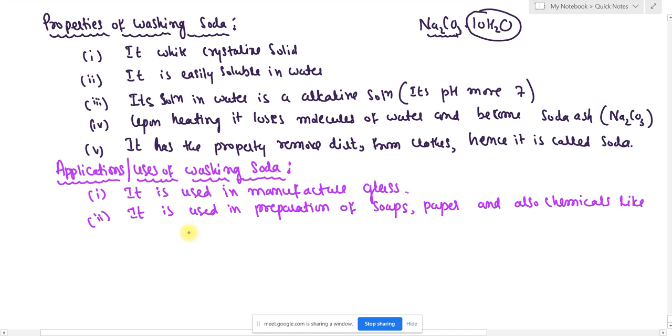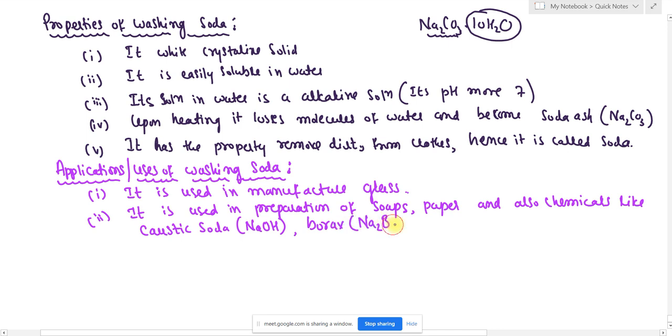Then borax. Borax is also a compound of sodium. Its formula is Na2B4O7. Borax is also one of the important chemicals used in the preparation of soaps and detergents. It is the raw material. And baking soda.